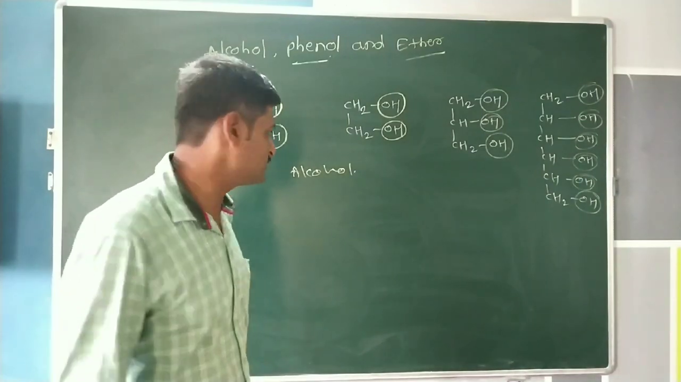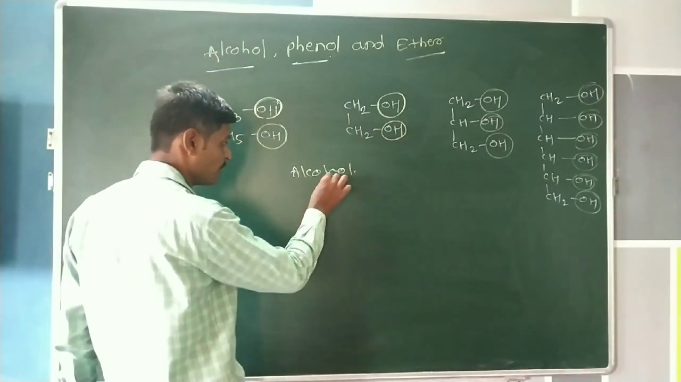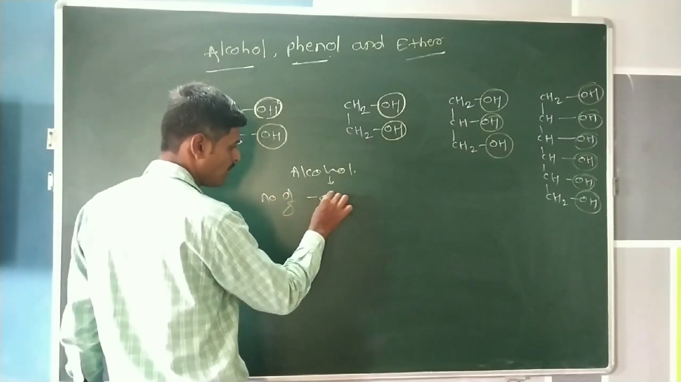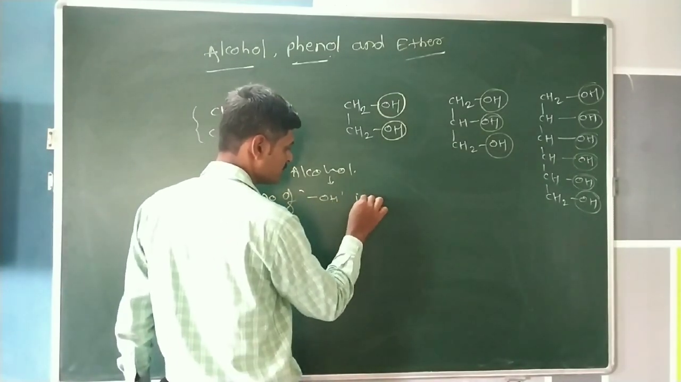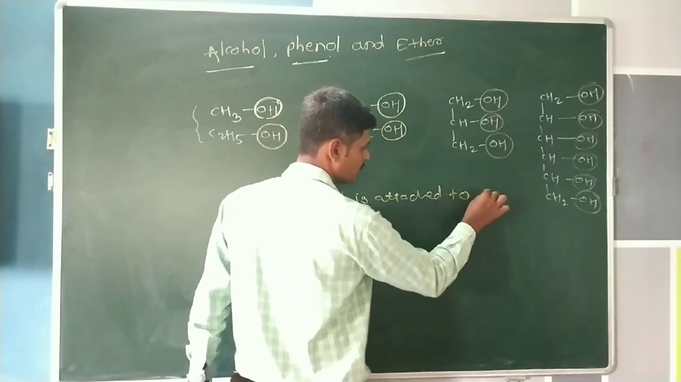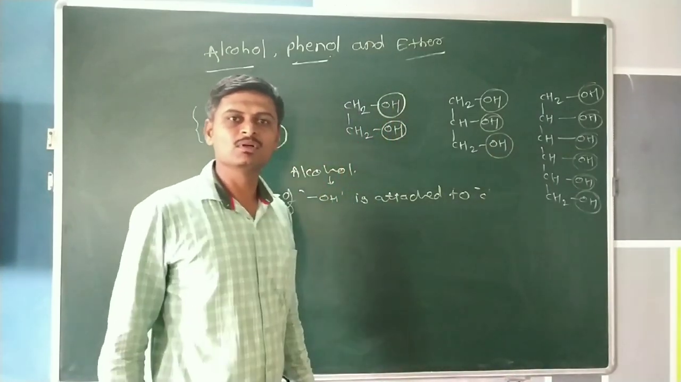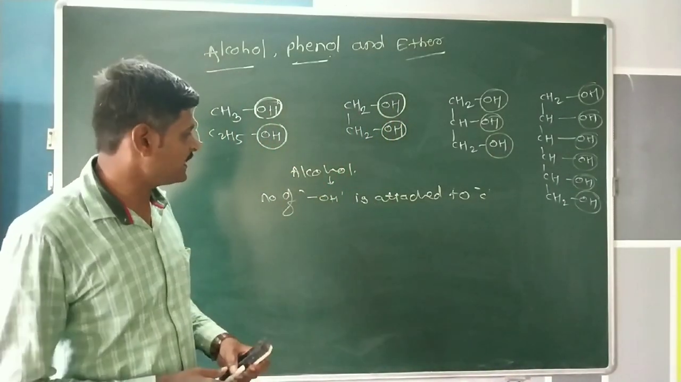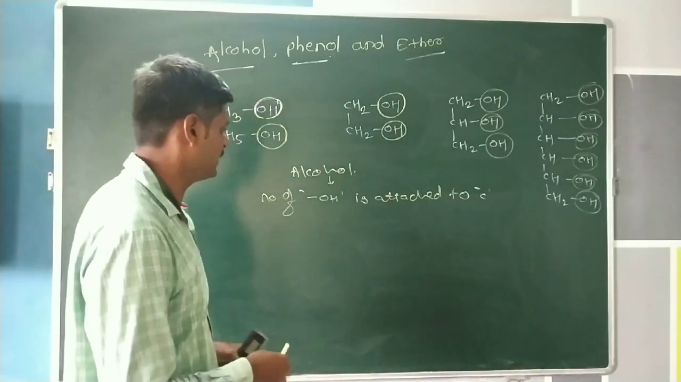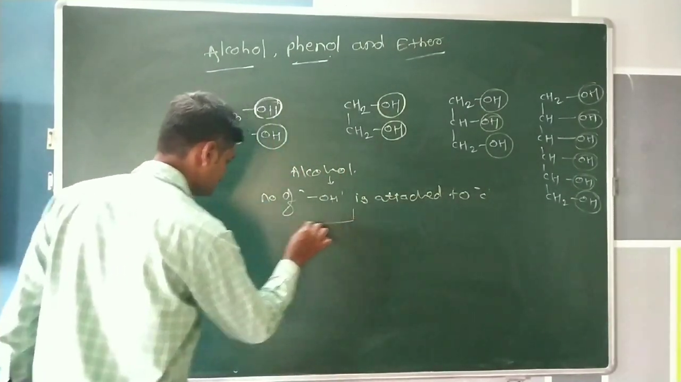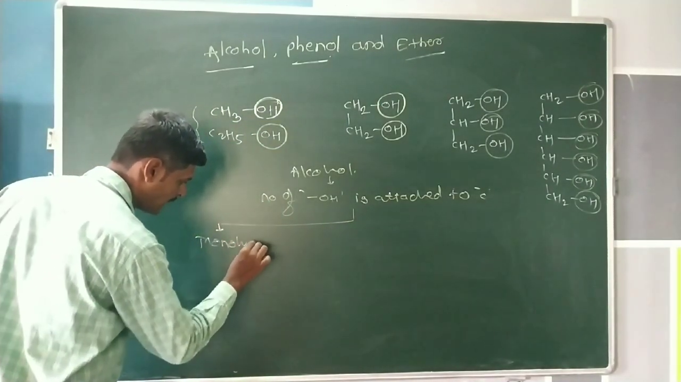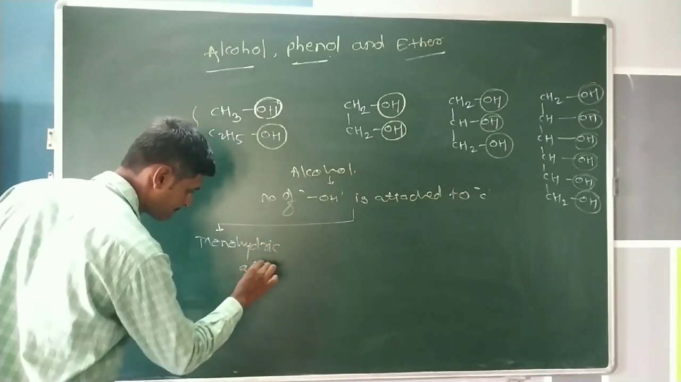This classification is on the basis of the number of hydroxy groups attached to the carbon atoms. How many hydroxy groups are attached? Depending on this number, we can classify alcohols into the following types. Out of these, one is considered a monohydric alcohol.